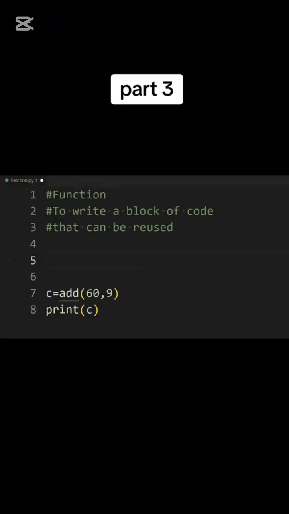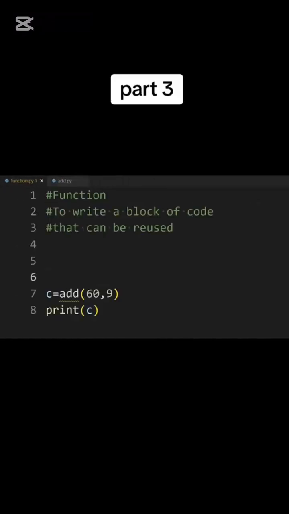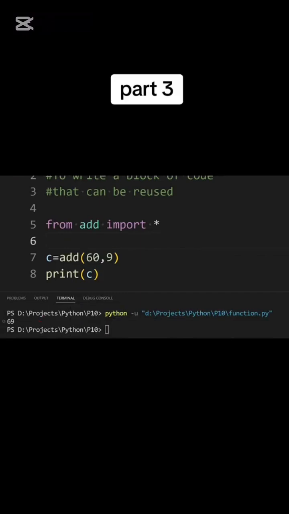Let's move this add function to a file named add.py. And then we can import it in our other file using from add import star. And then we can use the add function in this file even though we don't have a function named add here. Now let's look at how to use classes in Python.